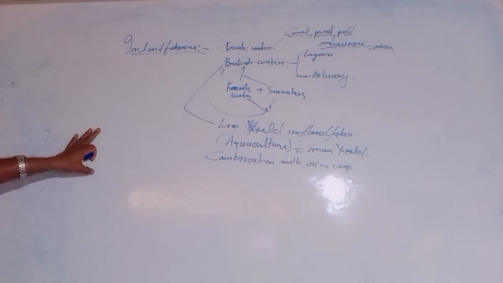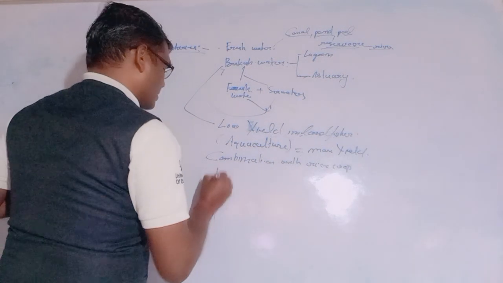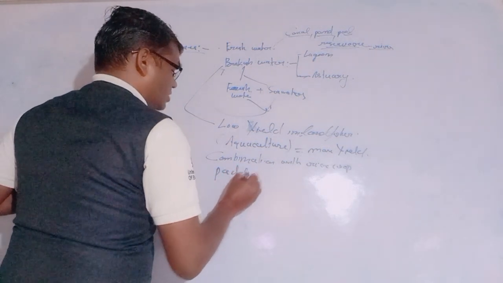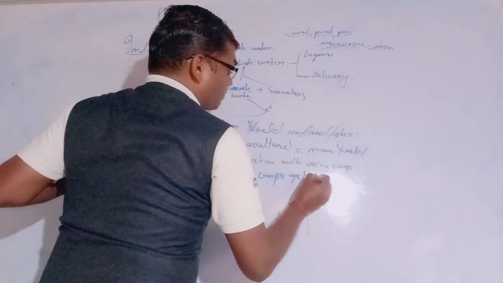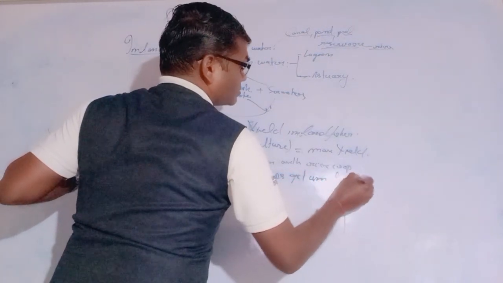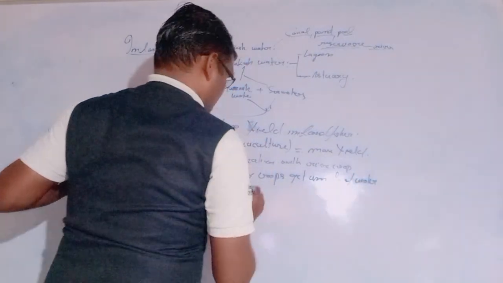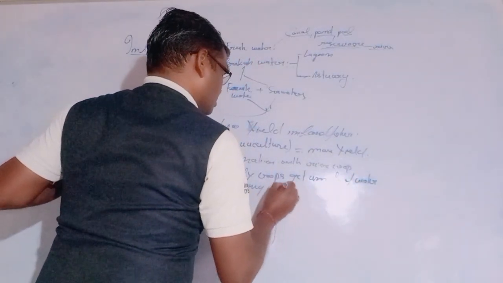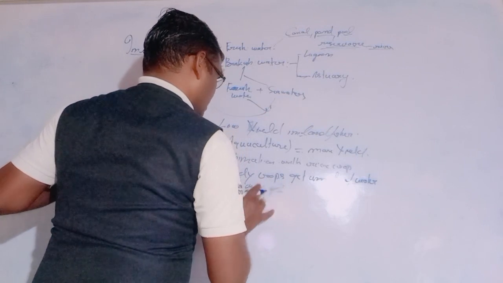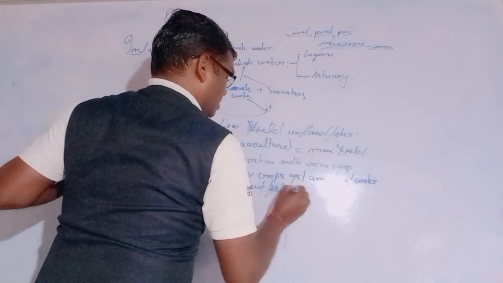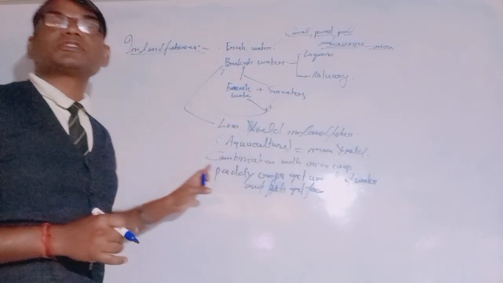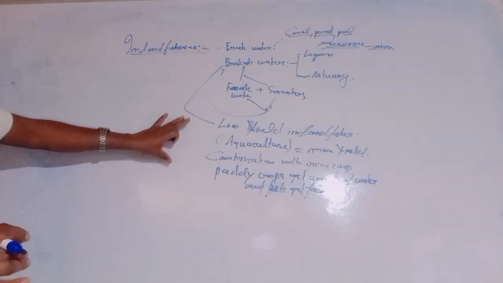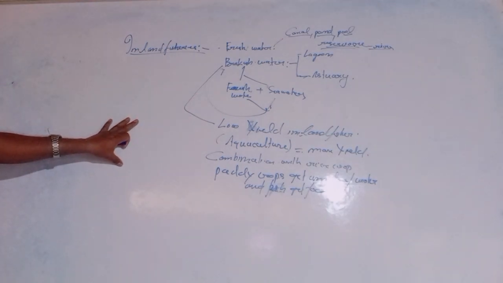Paddy crops get ample water and the fish get food. So fish generally get food in ample water, and in this process we produce fish with the help of this.